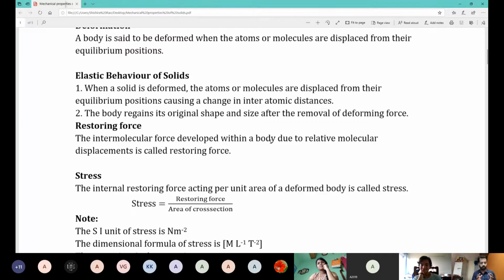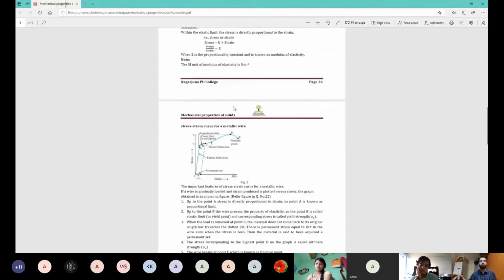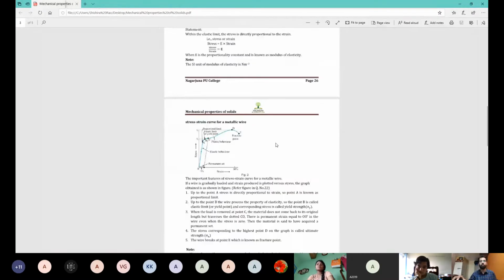That is what gives them the property of elasticity. However, if you break those bonds, if you break that molecular configuration, that pattern that they have, if the force applied is too high, then they will not return to their shape. That is when you have breached the elastic property of solids. We'll come to that part. We have a stress-strain curve, but not now.